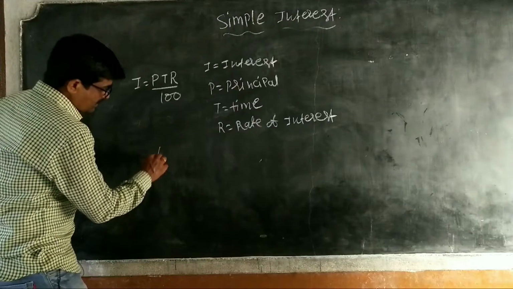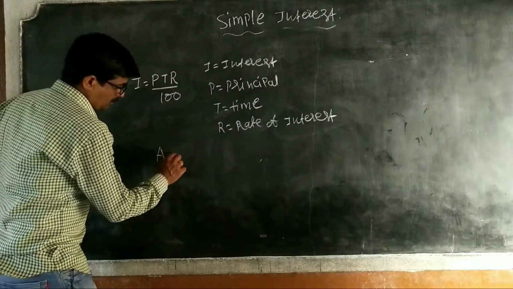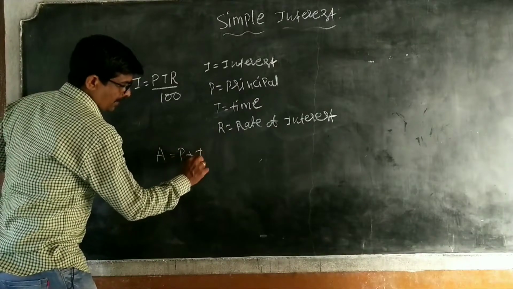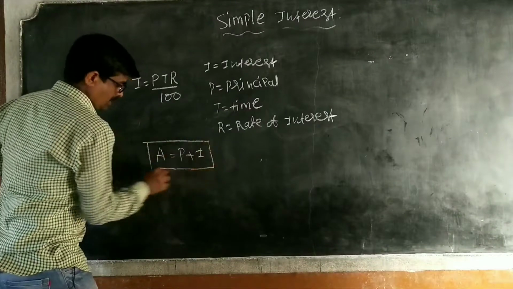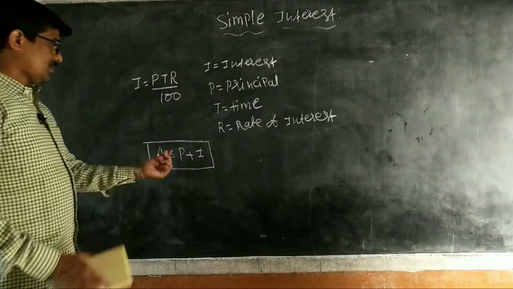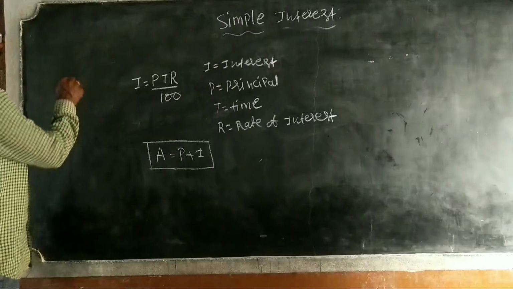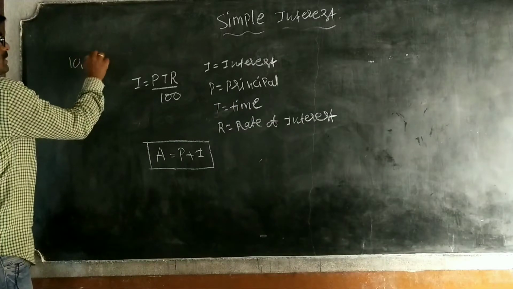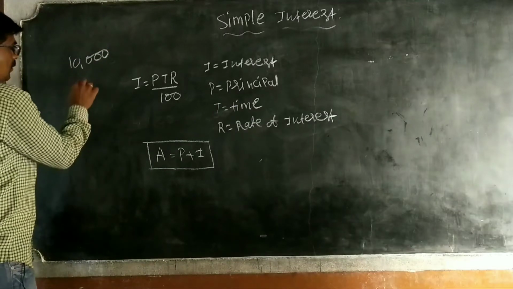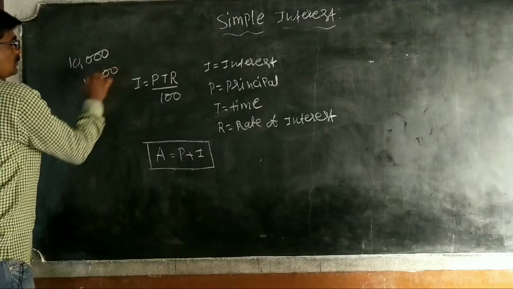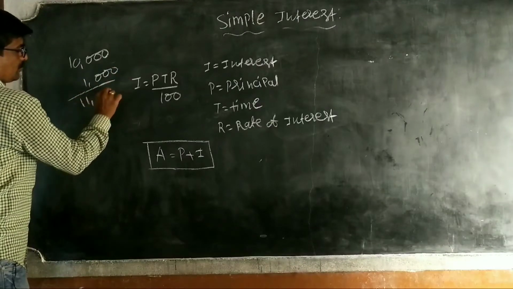Also, A means total amount, which is equal to P plus I. For example, before, we took 10,000 as P. I is 1,000 rupees. Total amount is 11,000 rupees.